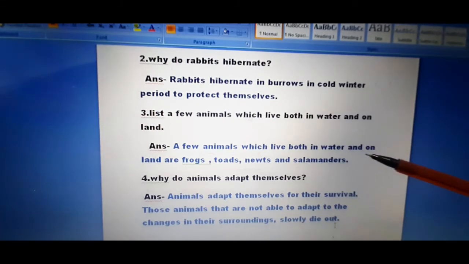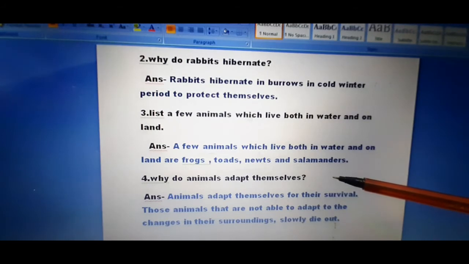A few animals which live in water or on land are frogs, toads, newts and salamanders. Question number 3 is, list a few animals which live both in water and on land. And your answer is, a few animals which live both in water and on land are frogs, toads, newts and salamanders. This is your answer of the third. Okay class? Shall we come on to the next?